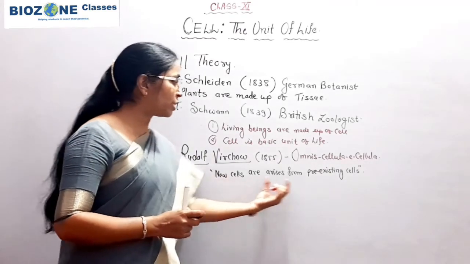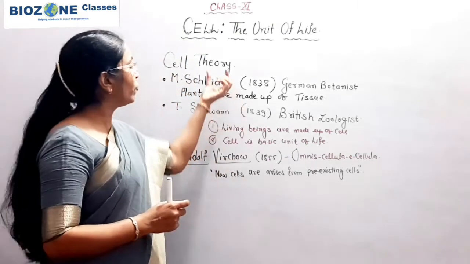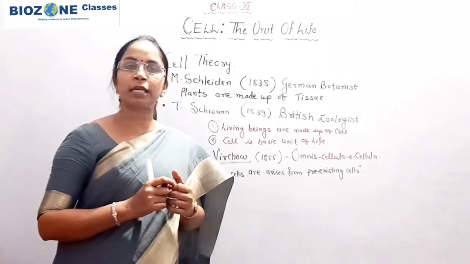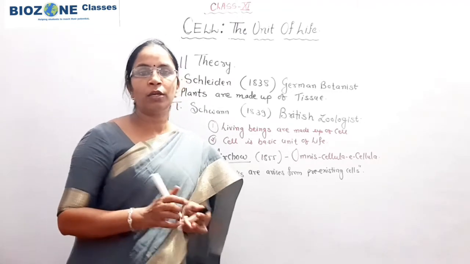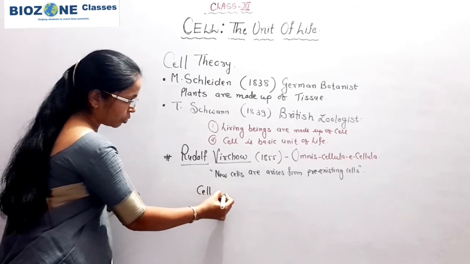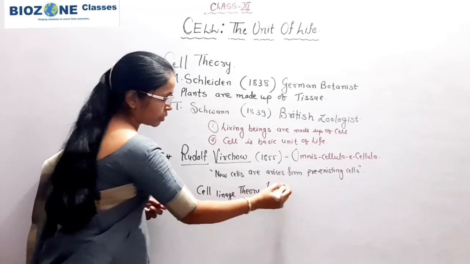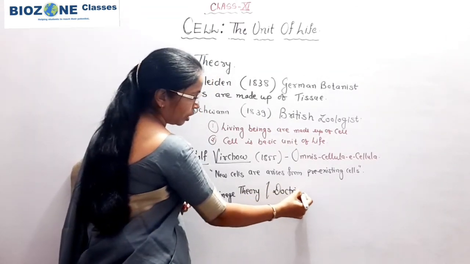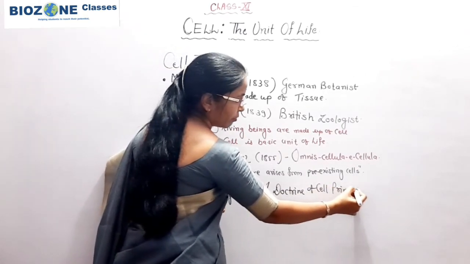That means new cells arise from the pre-existing cell, and after that the concept of the cell theory was further modified and the modern cell theory was proposed. The modern cell theory is also called the cell lineage theory, or the doctrine of cell principle.